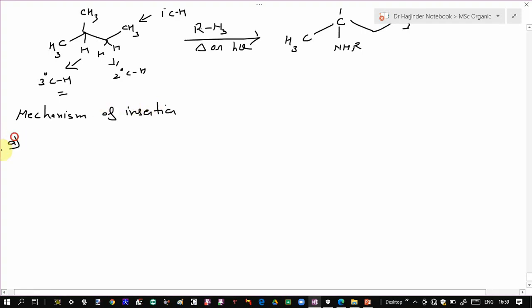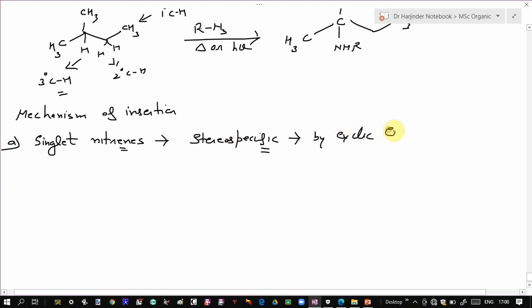So let us start with the singlet nitrenes. Here this reaction is stereospecific, and the stereochemistry of your starting molecule is preserved, and the reaction takes place by a cyclic concerted transition state.